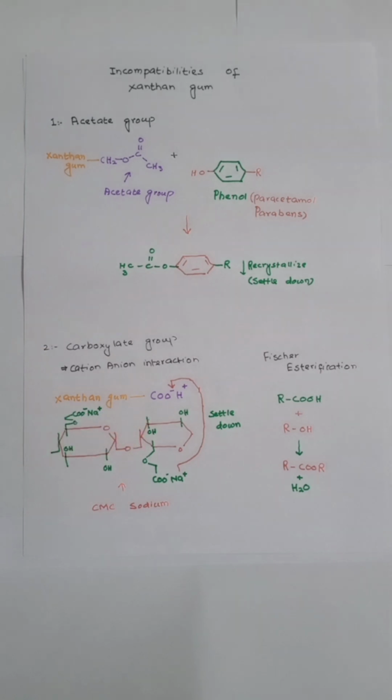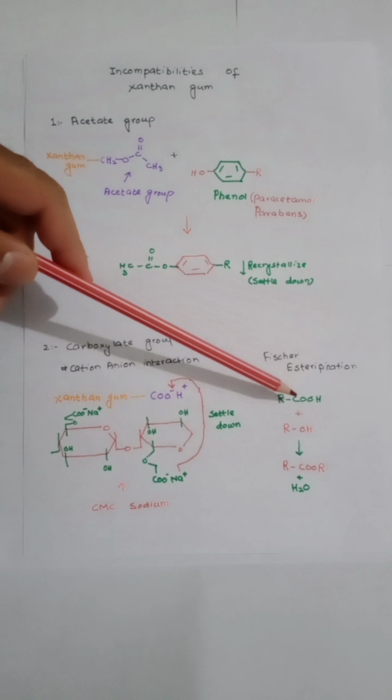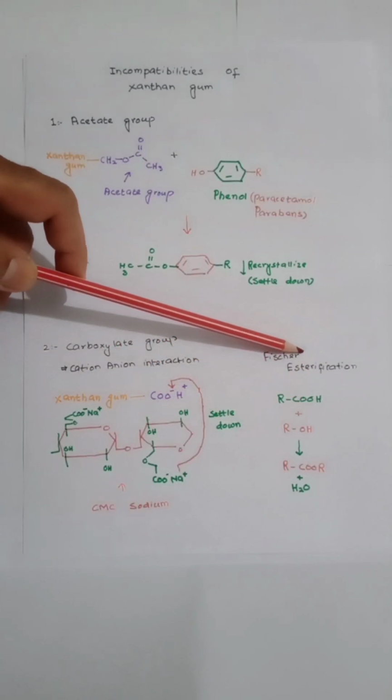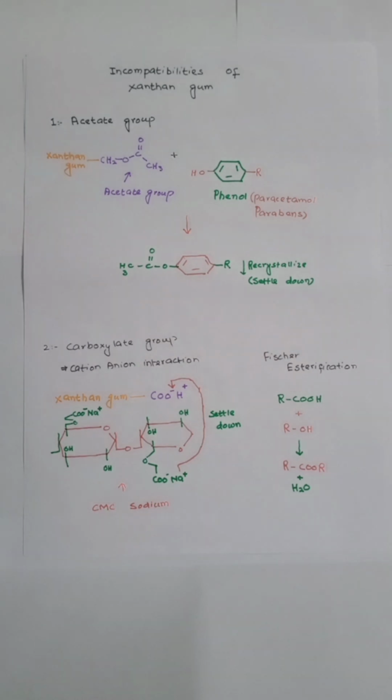Similarly, xanthan gum also has the property to react with alcohols, like when the carboxylic group of xanthan gum reacts with alcohol. This reaction is known as Fischer esterification. Let's suppose you are using any alcohol in your semi-solid dosage form or in a syrup. In that case, these alcohols will react with xanthan gum through its carboxylate group, and they will result in the formation of a new compound, and your alcoholic constituent will lose its efficacy.